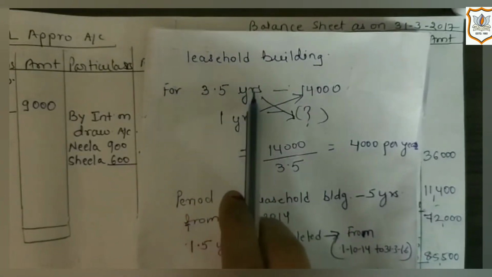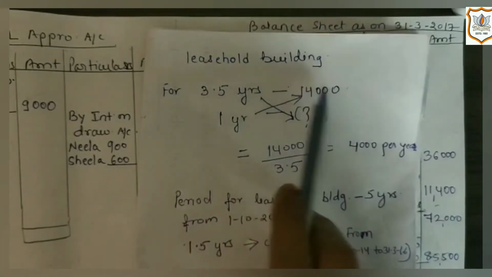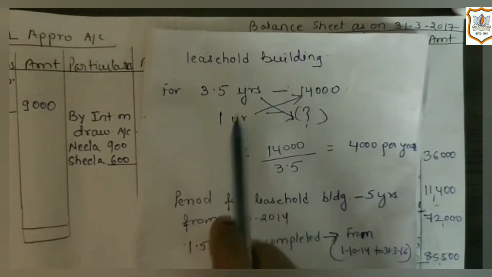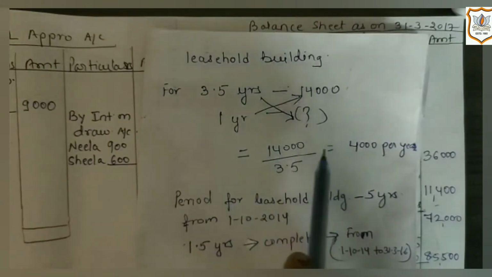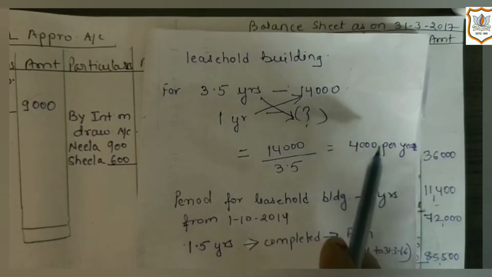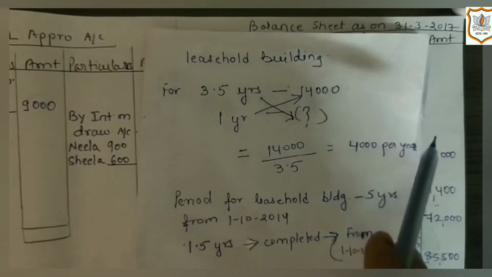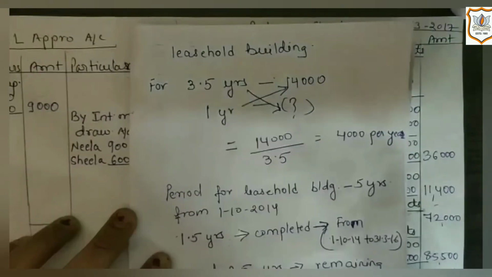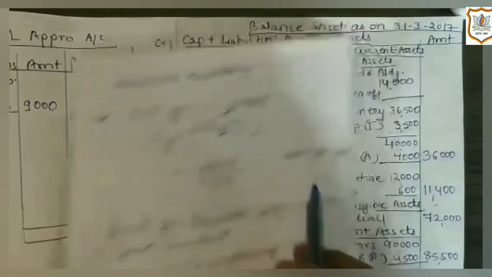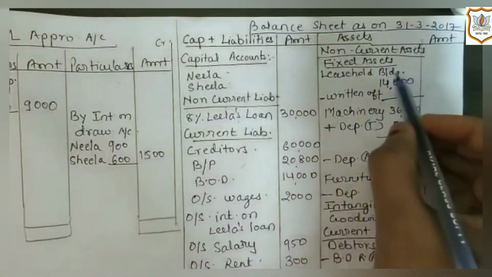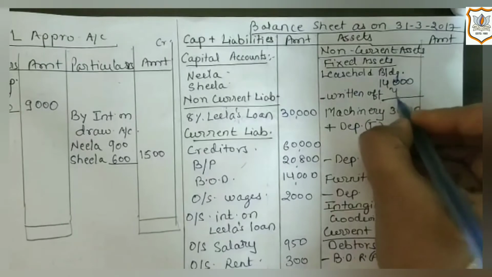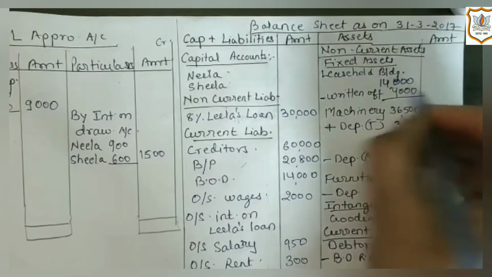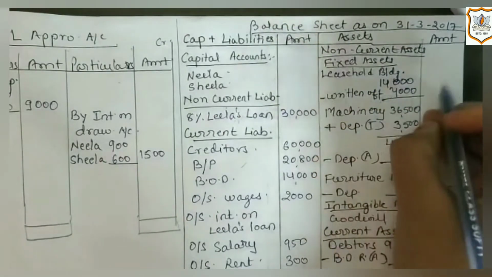If for 3.5 years amount is 14,000, then what will be the amount for 1 year? So we will get 4,000. So 4,000 per year will be written off. So first effect of it would be deduction from leasehold building. 4,000 leasehold building written off.